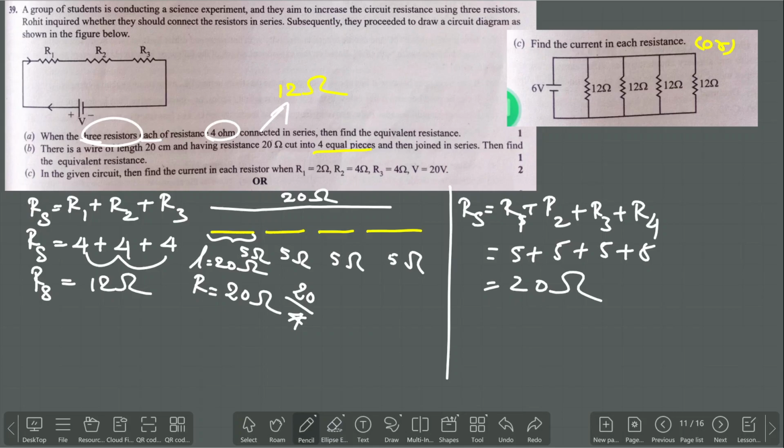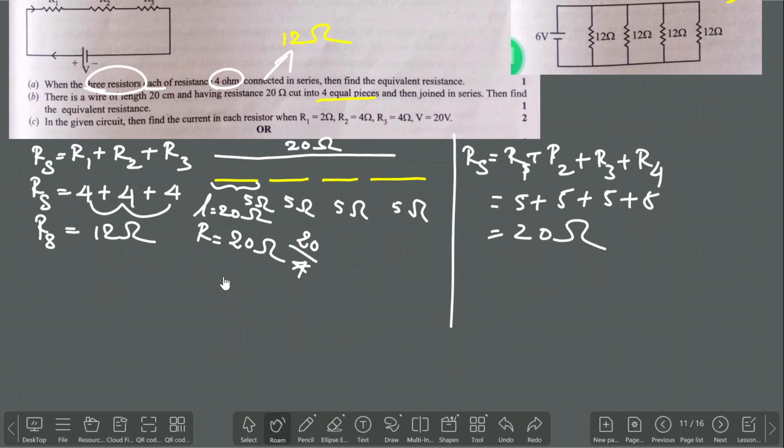Next, third question. In a given circuit, find the current through each resistor. R1 is 2 ohm, R2 is 4 ohm and R3 is 4 ohm. V is equal to 20 volt.